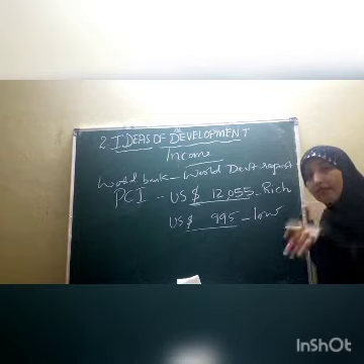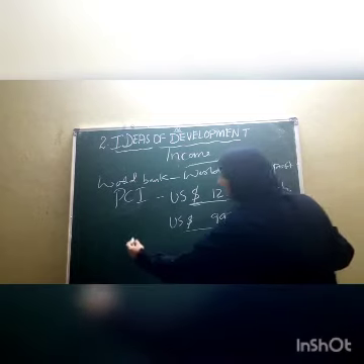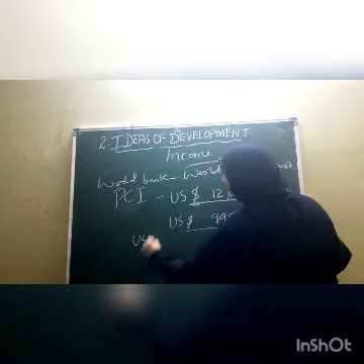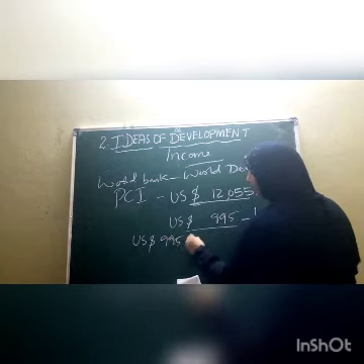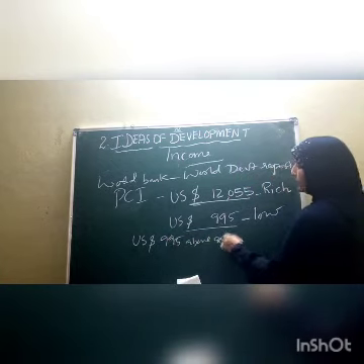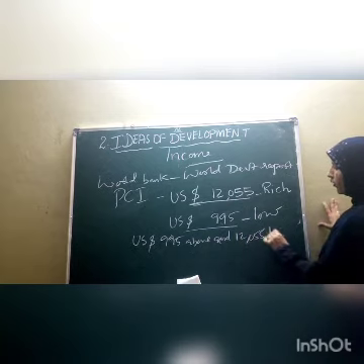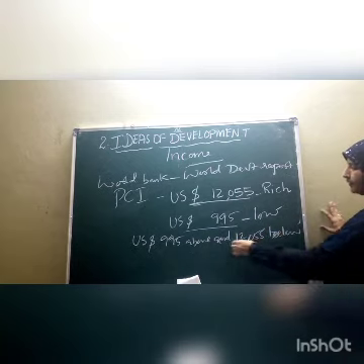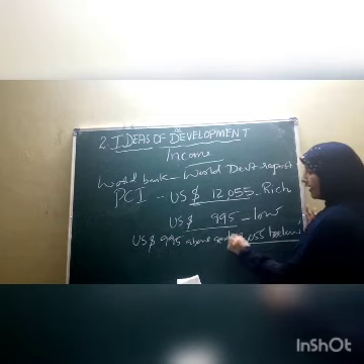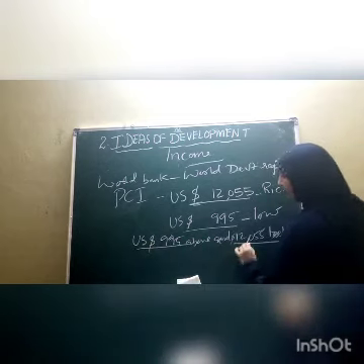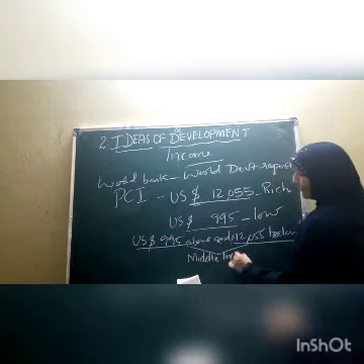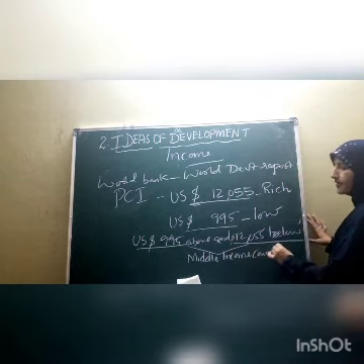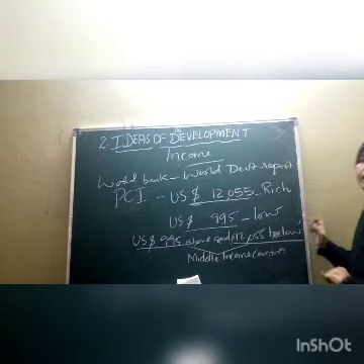Then what about the middle income countries? The countries earning a per capita income above $995 and below $12,055, whichever country earns this, are called middle income countries. For that, India is an example. India is an example for the middle income countries.